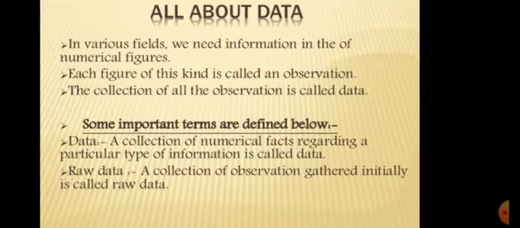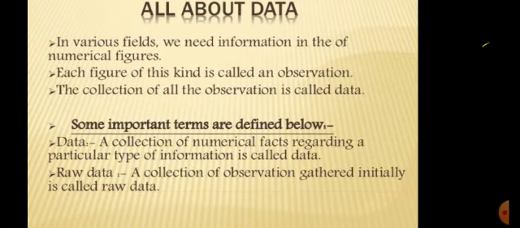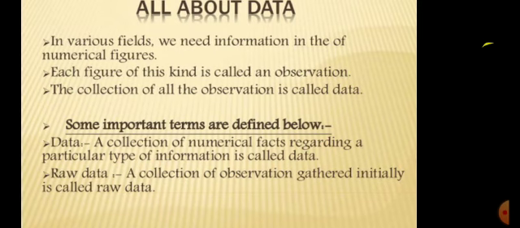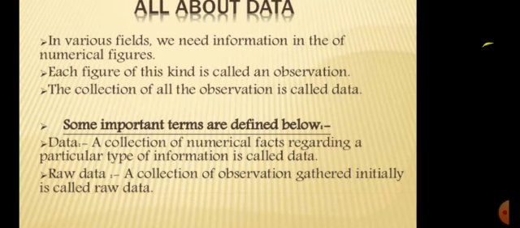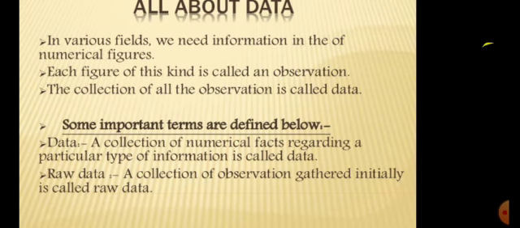Data. In various fields, we need information in the form of numerical figures. Each figure of this kind is called an observation. The collection of all observations is called data. Some important terms are defined below: data and raw data.